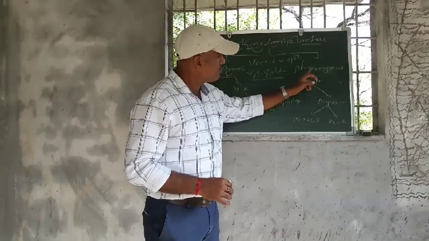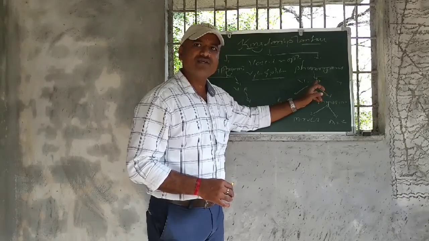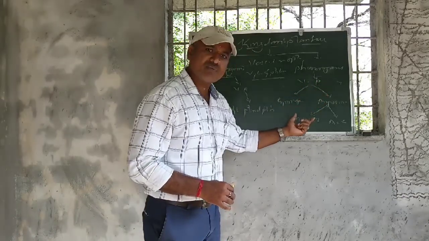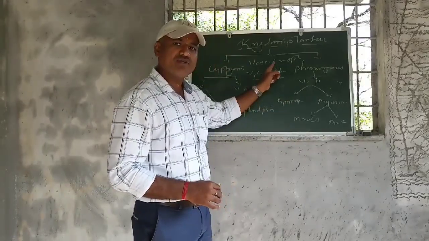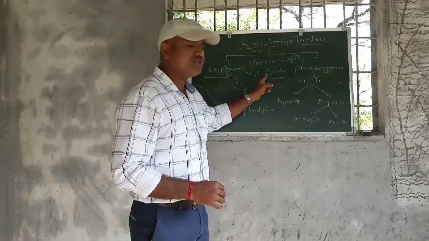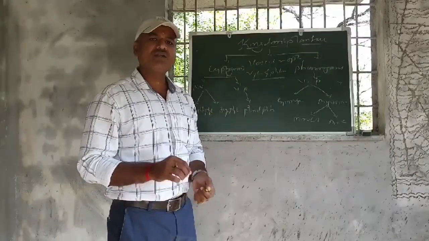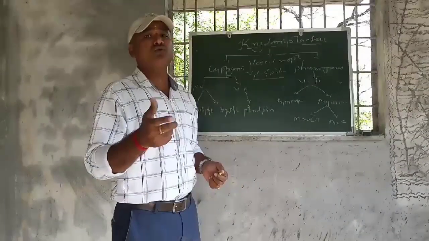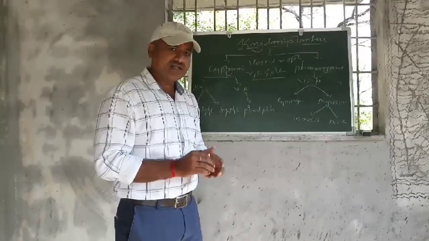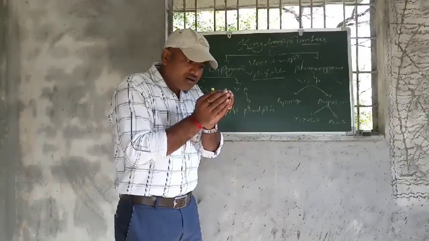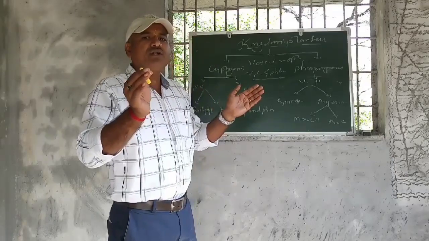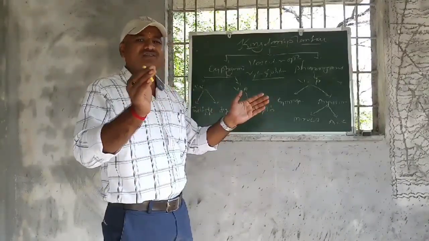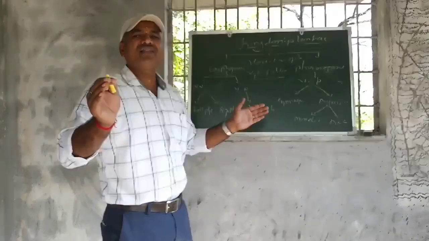These plants consist of vascular bundles, and they are called vascular plants, because the vascular system, xylem and phloem, is present. In between these two, one cell is present which gives secondary growth to the plant. Secondary growth, what is that? Secondary growth means the girth of the stem of the plant body increases.